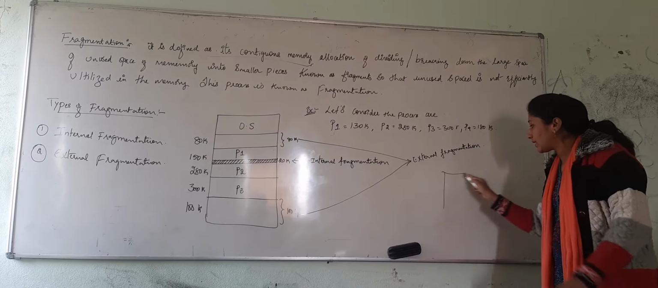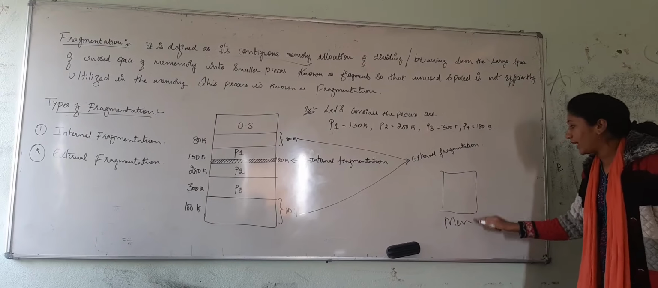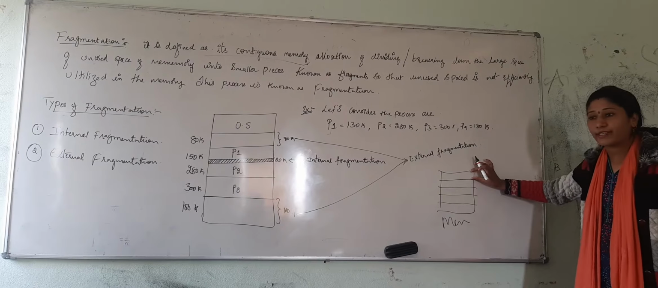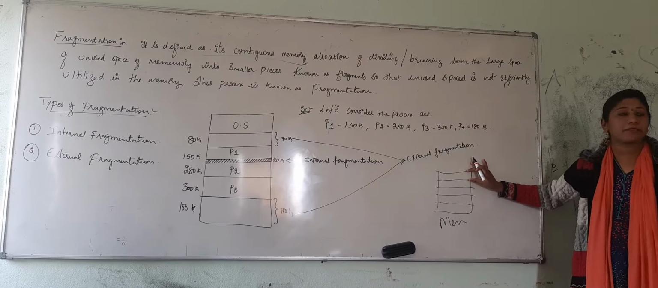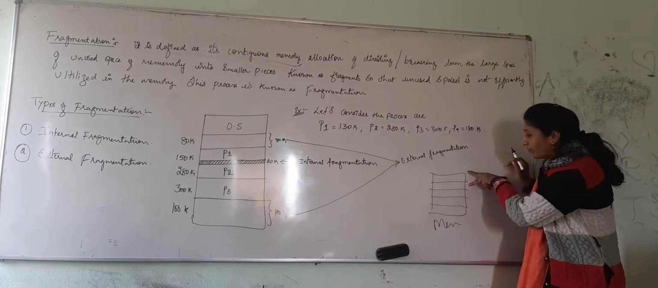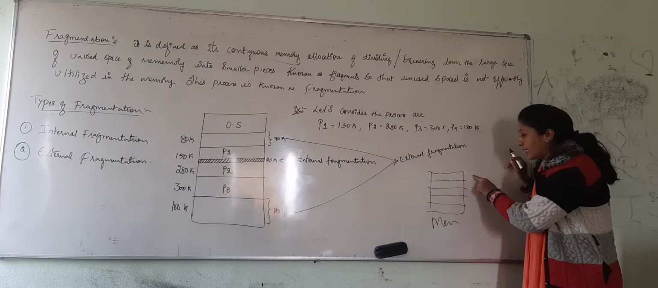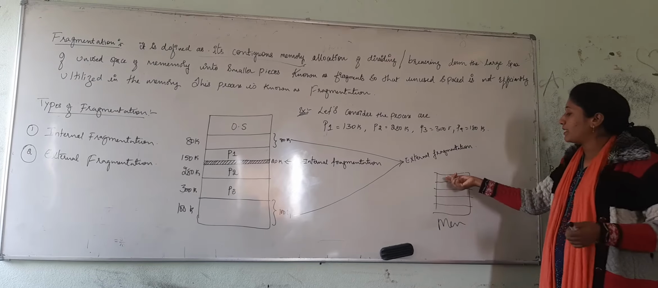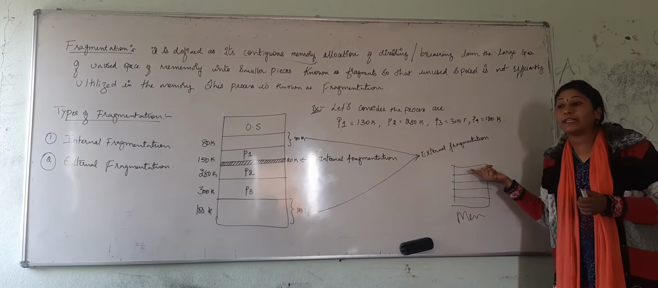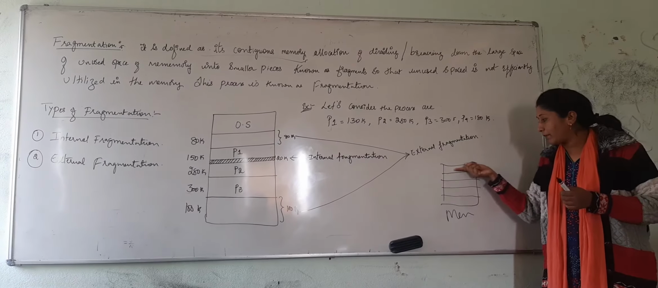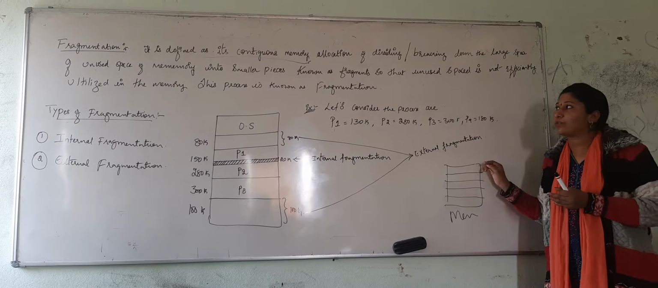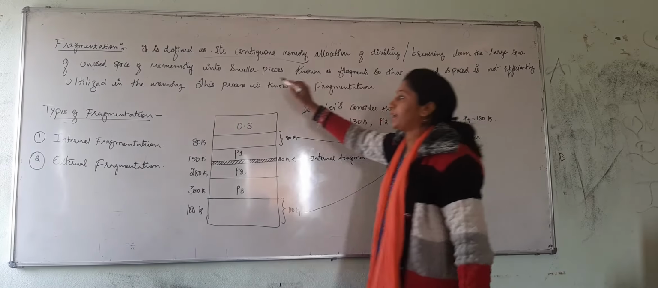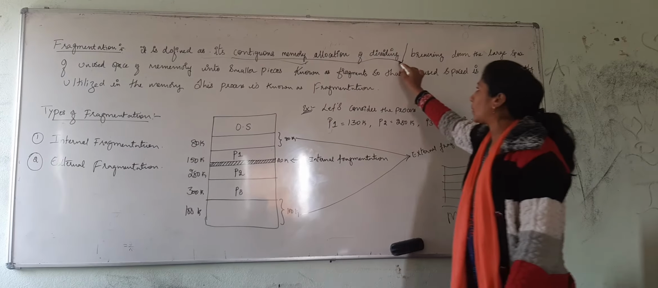Let us consider this is our memory. We are dividing the memory into smaller segments or smaller sections. These sections are called fragments. And if the space or the fragment in the memory remains unused, then there is a loss of memory that takes place. That is what we have defined here.